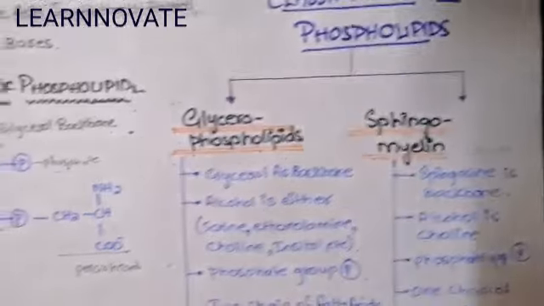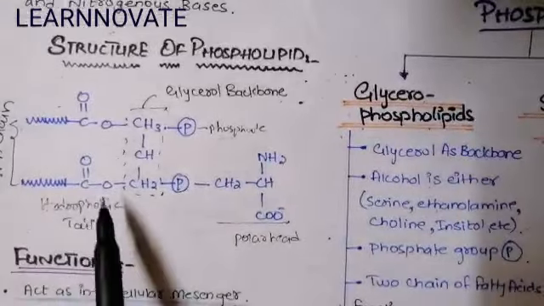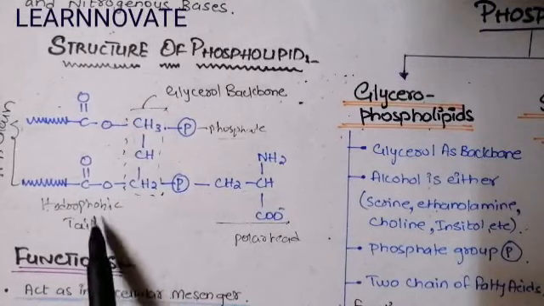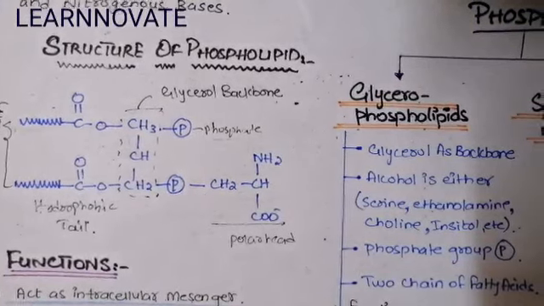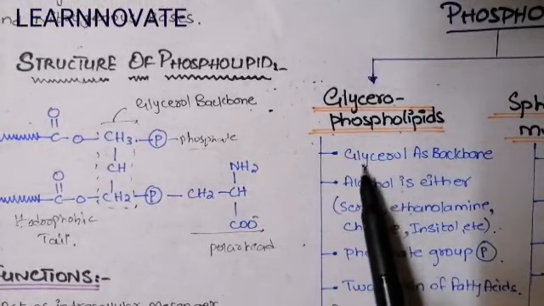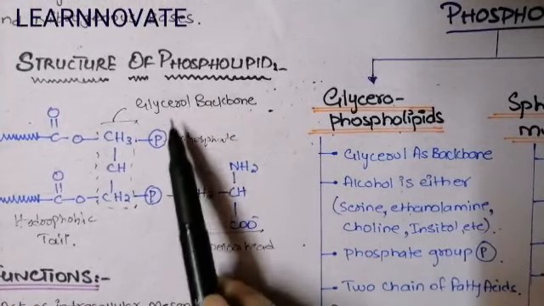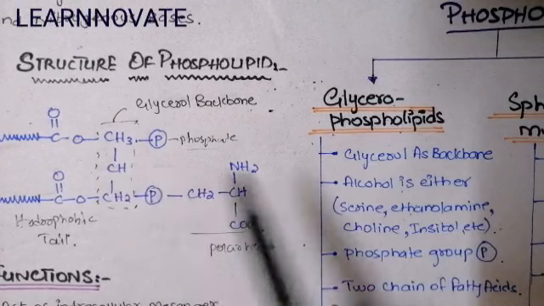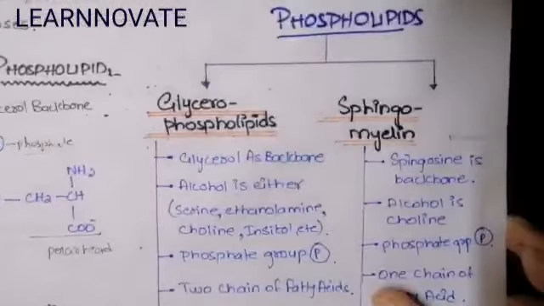So now coming to the structure of the glycerophospholipid. The structure is very much similar to the structure of phospholipid that we have discussed in the previous part, with the hydrophobic tail and the hydrophilic polar head. But here the structure has glycerol as a backbone. So the glycerol is the backbone in the glycerophospholipid.